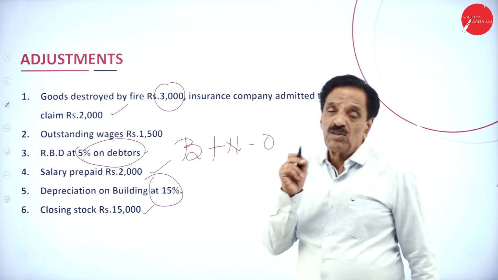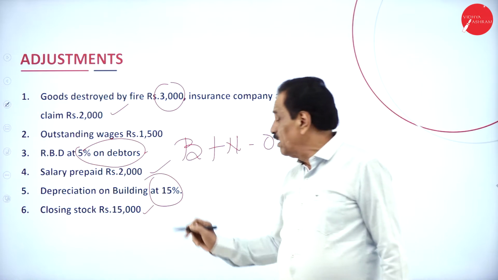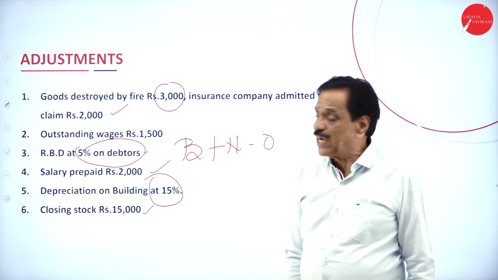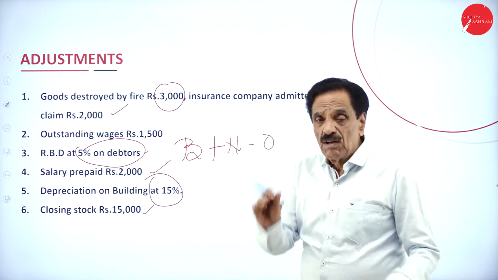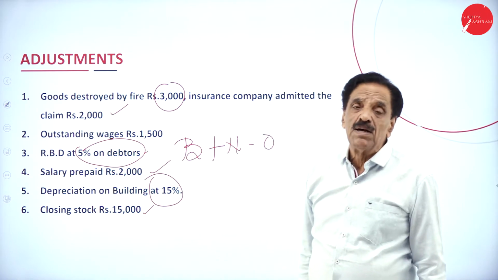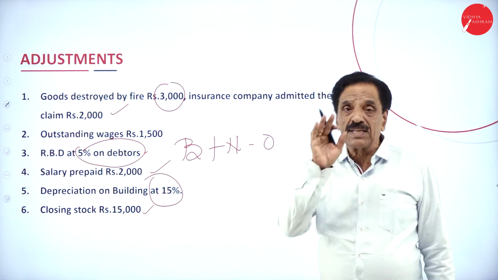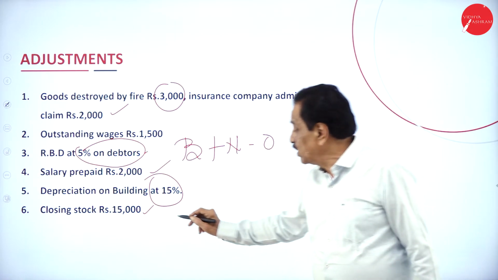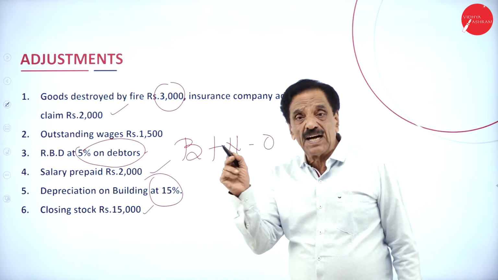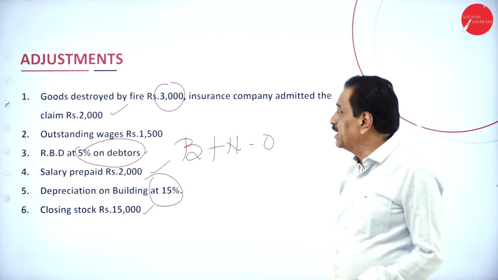Depreciation on building: what's the value of the building? You see that on that, 15% you have to calculate. Depreciation means fall in the value of the asset, and it will come in the profit and loss account. While you are doing the balance sheet, that amount should be deducted from the building. Closing stock goes on the trading account credit side and the asset side of the balance sheet.